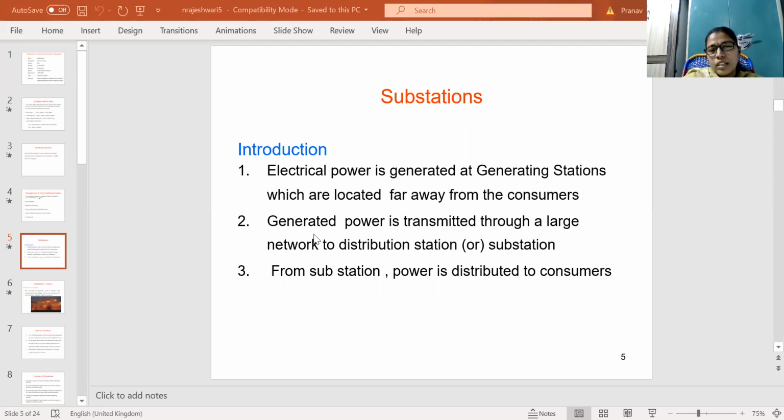The transmission lines transmit the power to the distribution stations or substations. These distribution stations or substations convey the power to the consumers or load centers. From the substation, the power is distributed to the consumers.